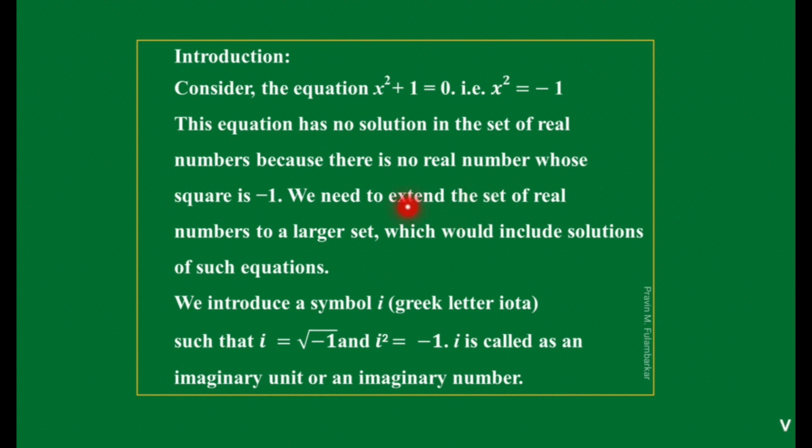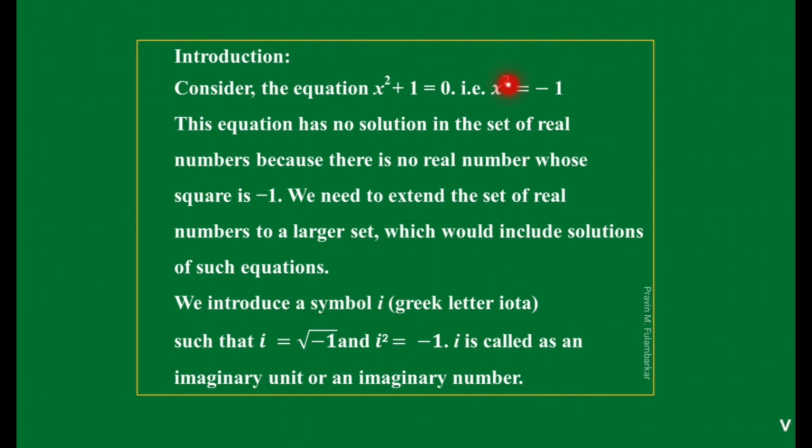So we say that the equation x square equals minus 1 has no solution in the set of real numbers, because there is no real number whose square is minus 1. We need to extend the set of real numbers to a larger set. That means we require a set greater than the real number set, which would include solutions of such equations.